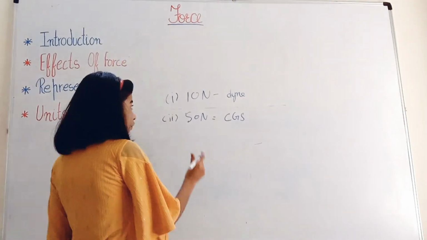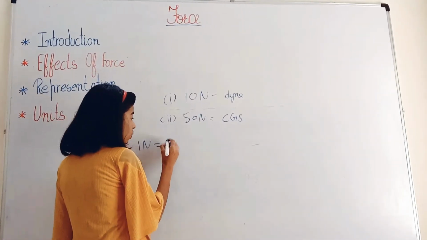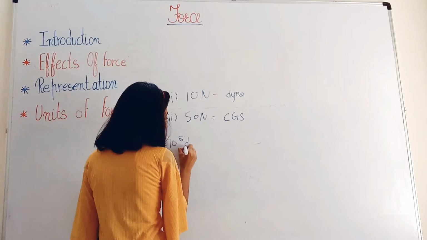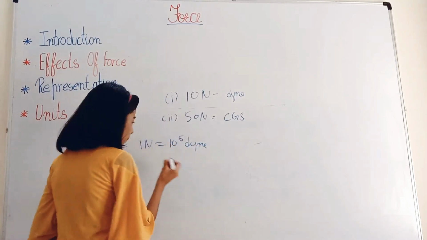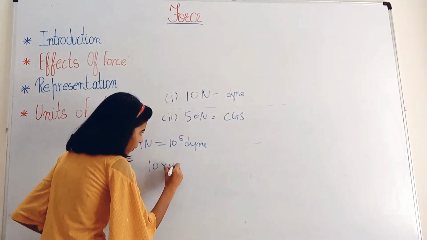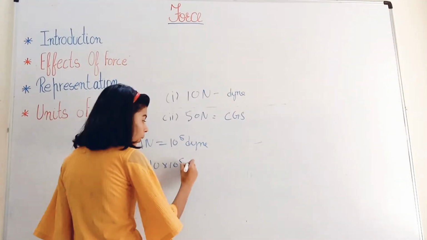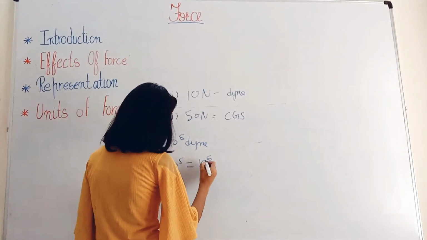First, we know that 1 Newton is equal to 10 raised to the power of 5 Dyne. So we will simply multiply 10 into 10 raised to the power of 5, which is equal to 10 raised to the power of 6.